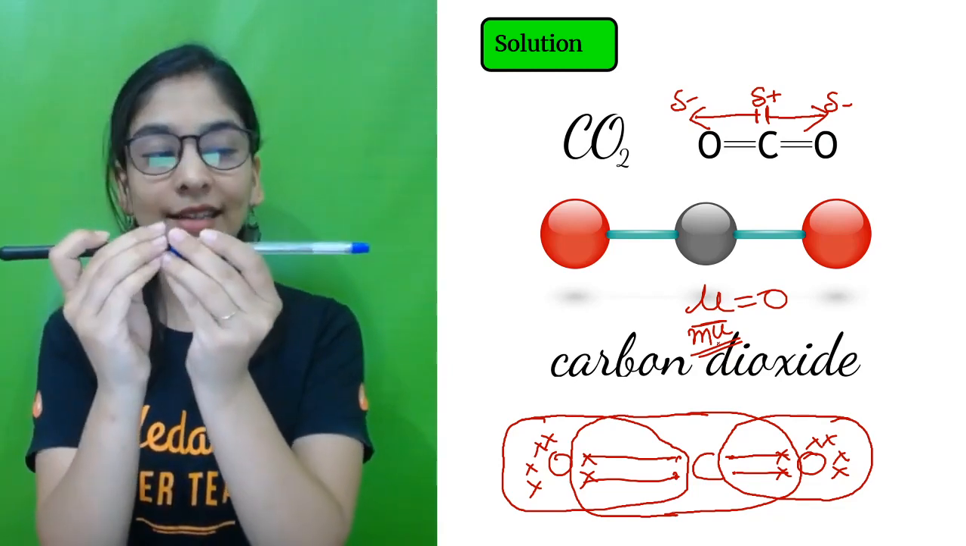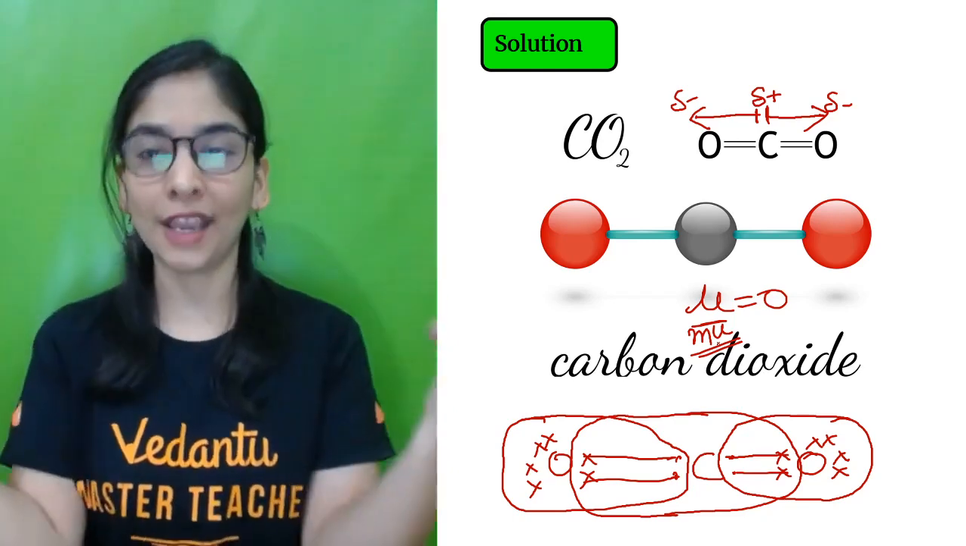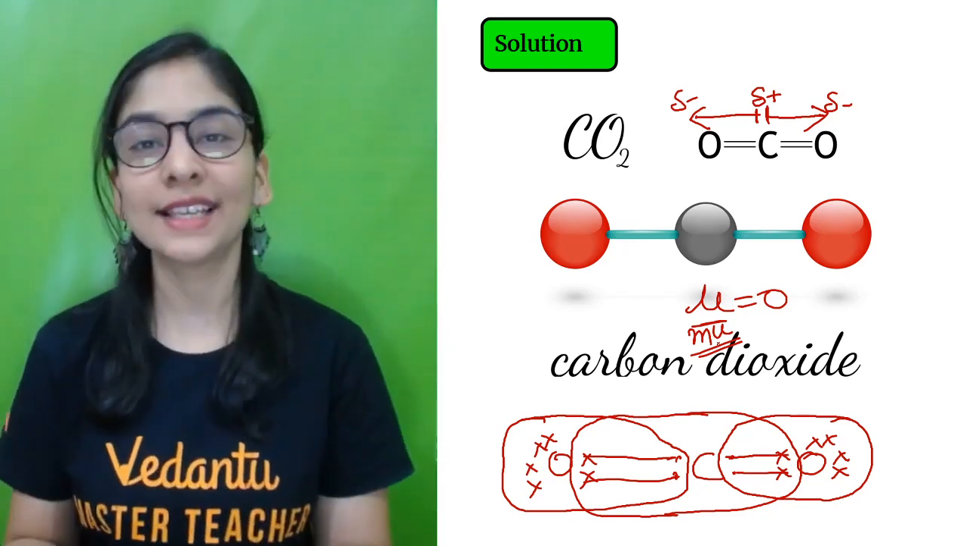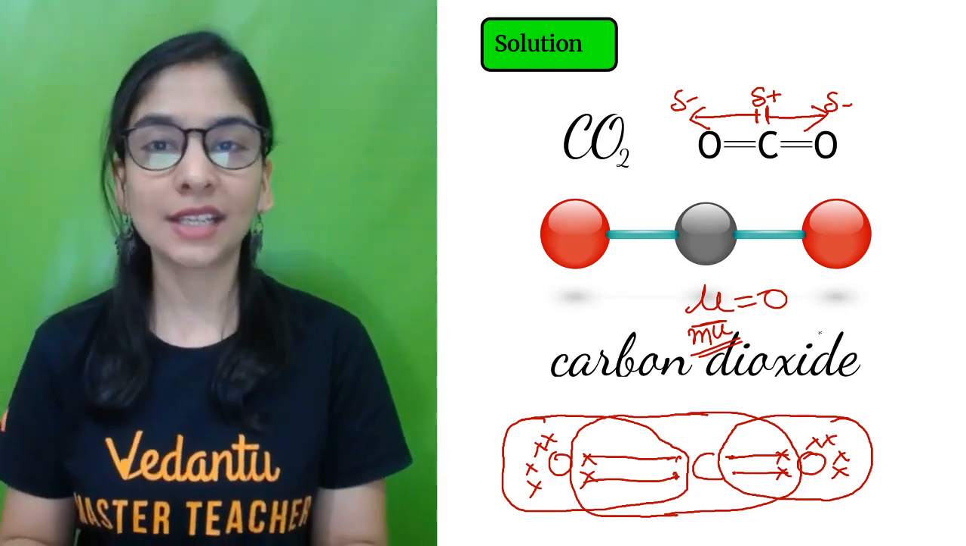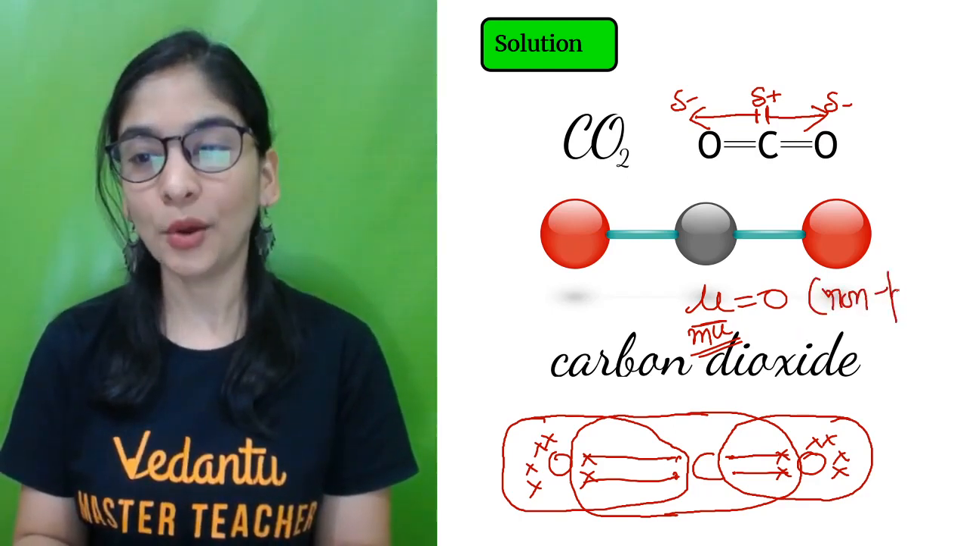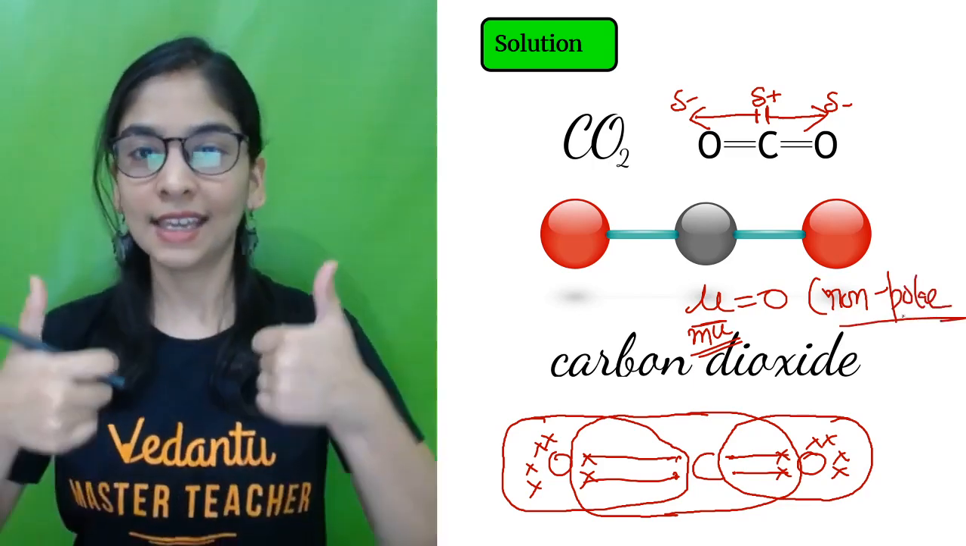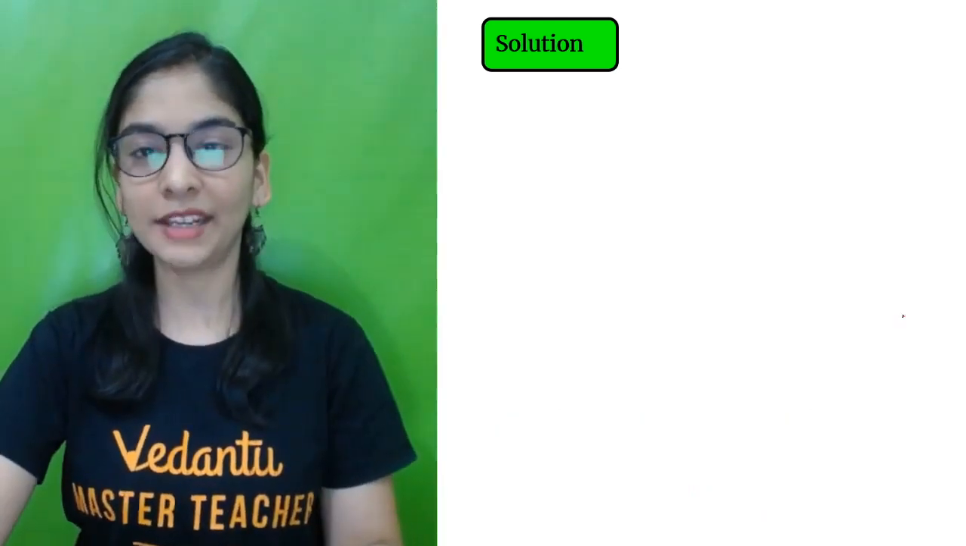Suppose one is in this direction, one is in this direction, that will cancel out each other's effect. And total dipole moment is 0, and the substances having 0 dipole moment are non-polar ones. Okay, non-polar. So this is very easy now, how to decide that. Done. Very nice.